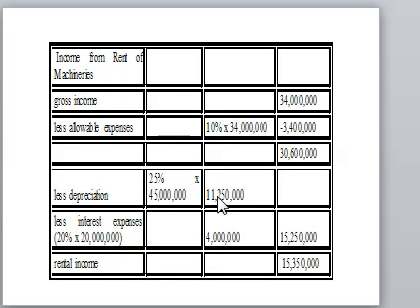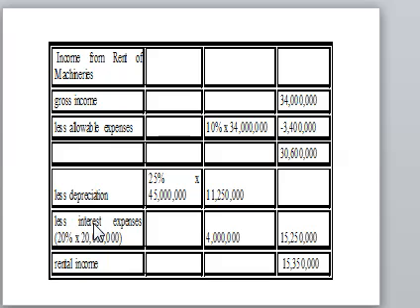If we calculate 25% of 45 million, you get 11,250,000. We also consider interest, because they told us that the machine was purchased using a loan of 20 million, and there is evidence for the interest. Please, that's very important: we only consider the interest expense if you have evidence that you are paying interest. If you don't have evidence, then we don't consider the interest expense.